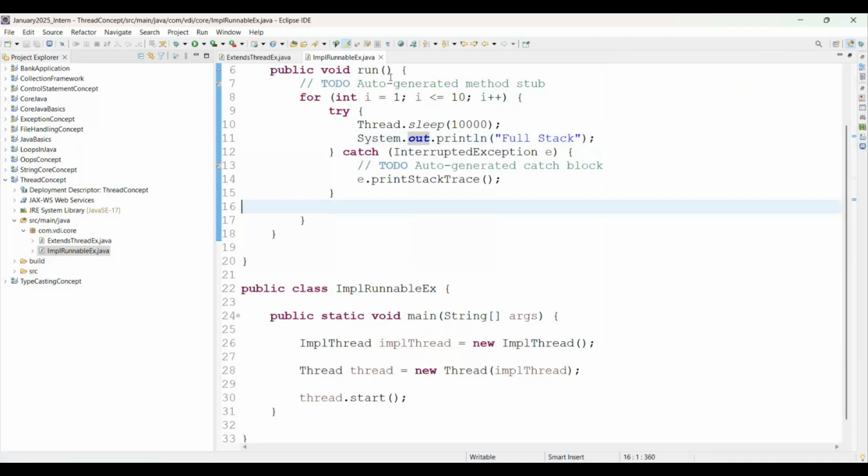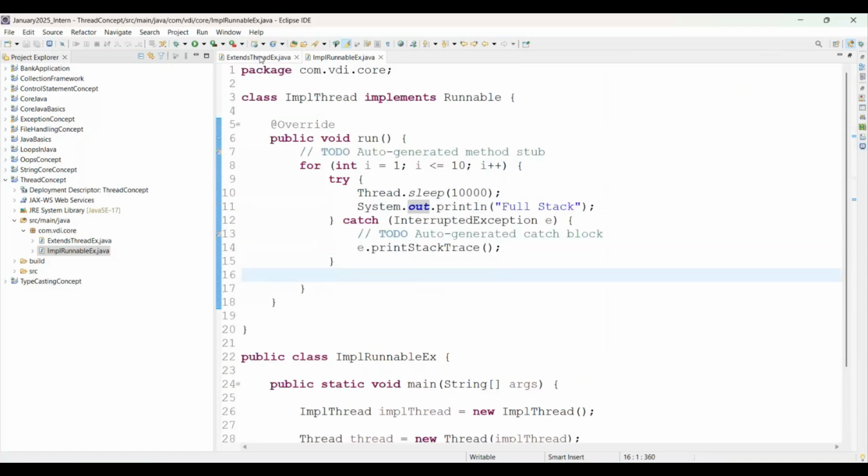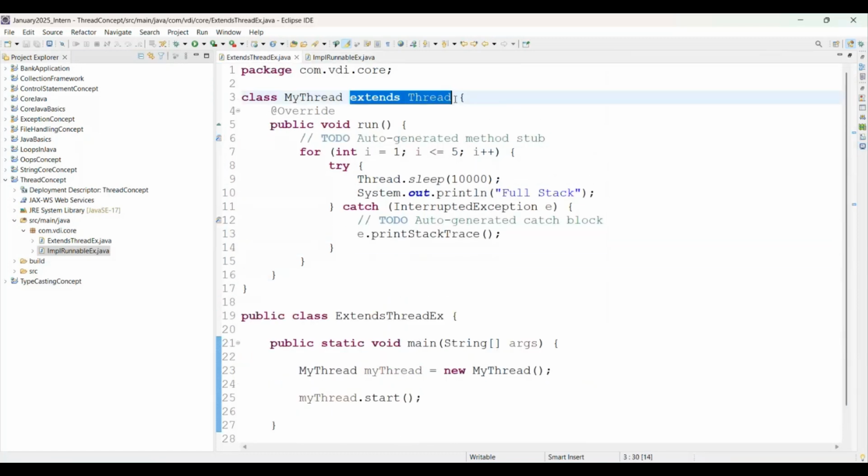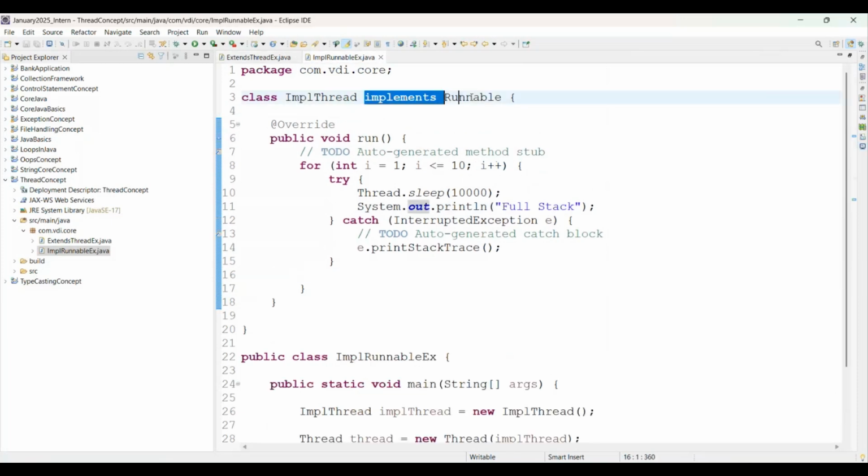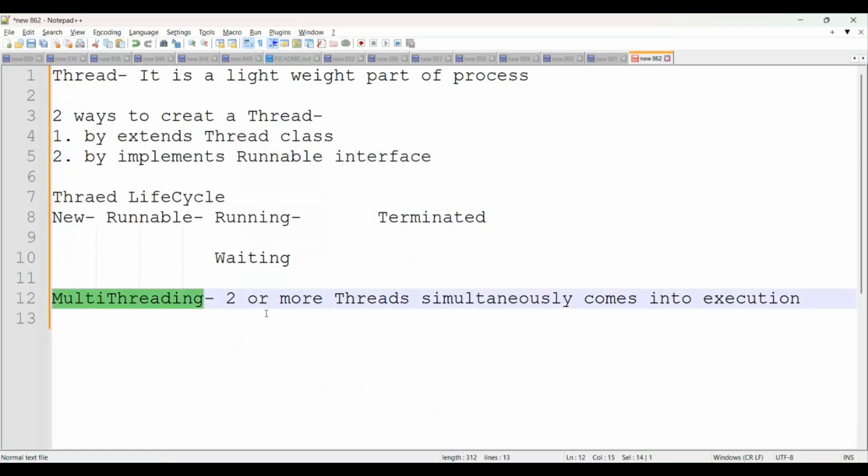Yeah. I hope you got the clarity on how to use extends Thread class, and the second one, how to use implements Runnable interface. Now we'll come up with the next part, which is multi-threading.